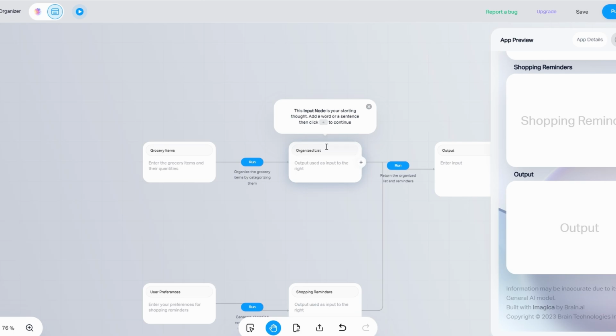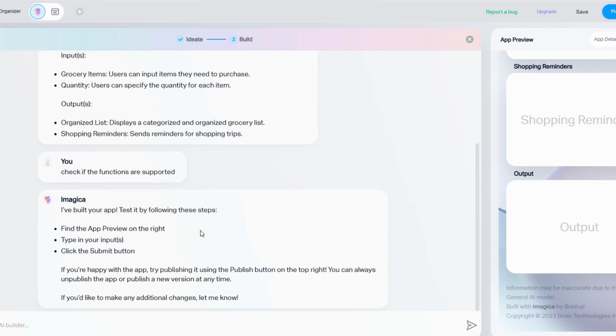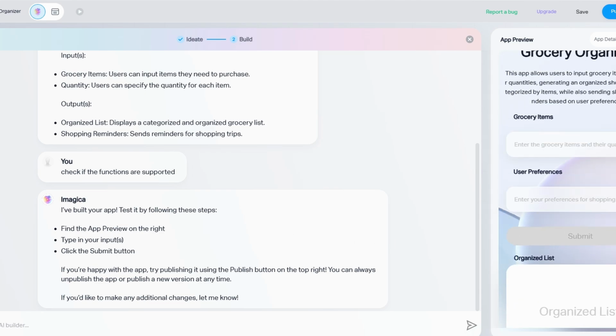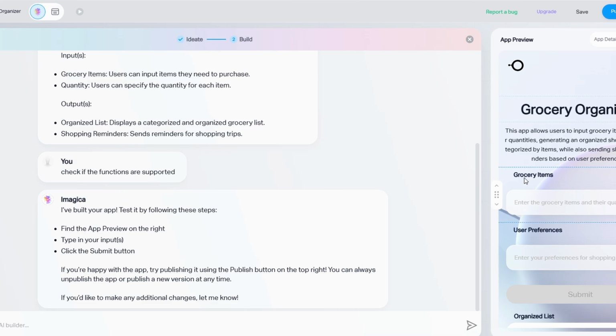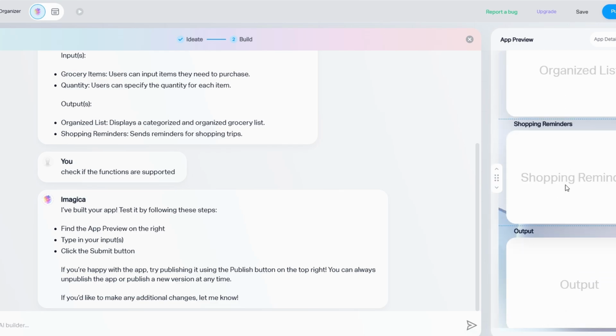Another example could be an app for pet owners. Your inputs might include details like pet type, age, and dietary restrictions, while the outputs could generate customized feeding schedules, exercise recommendations, and even alerts for upcoming vet appointments. Thinking through these details will help you identify what features your app needs and how users will interact with it.